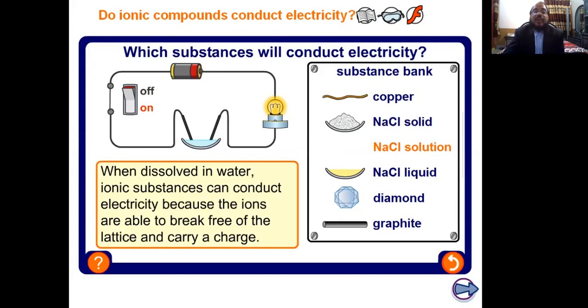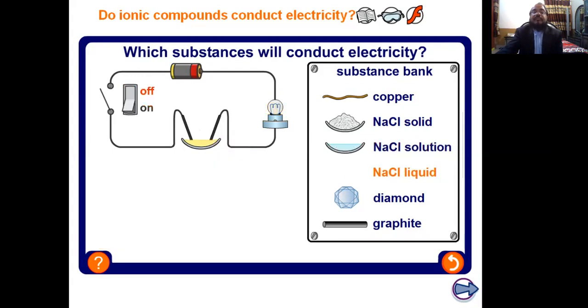When we dissolve the ionic compound in water, the ionic substance can conduct electricity because the ions are able to break free of the lattice and carry a charge, and the charged ions are present. What about the NaCl liquid?